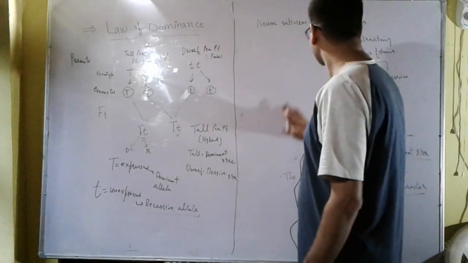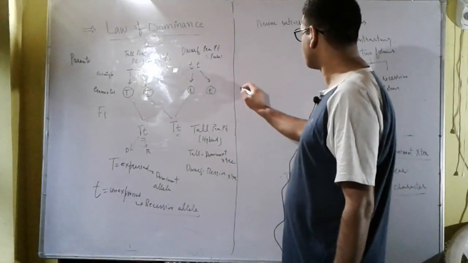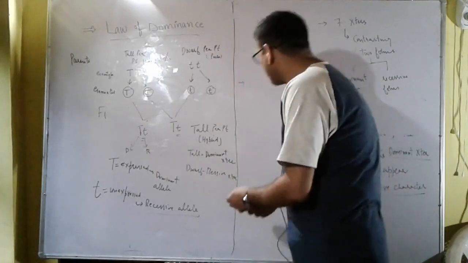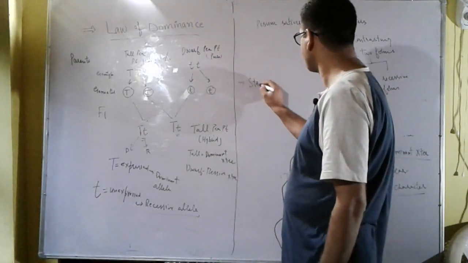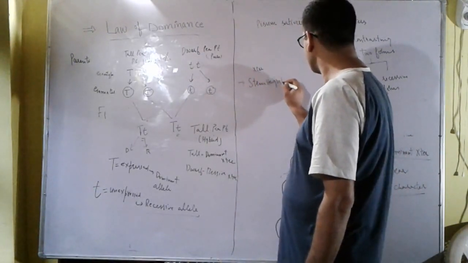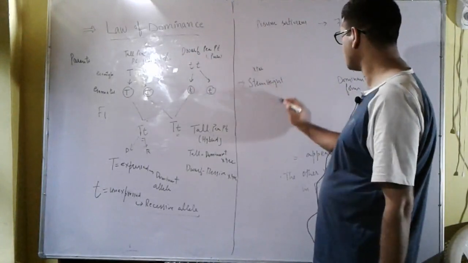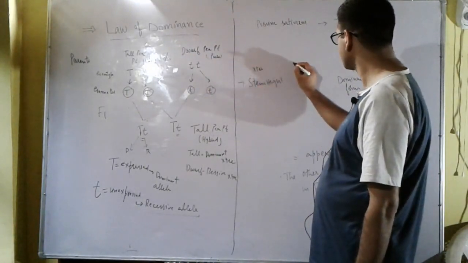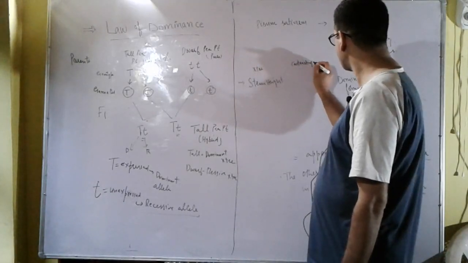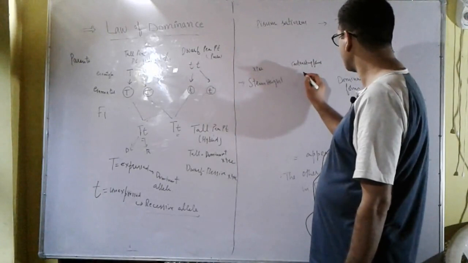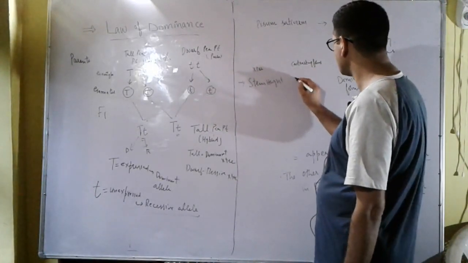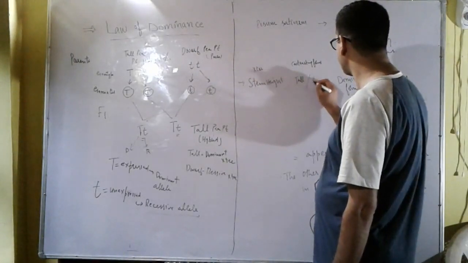For example, stem height is a character. It has 2 contrasting forms, tall and dwarf.